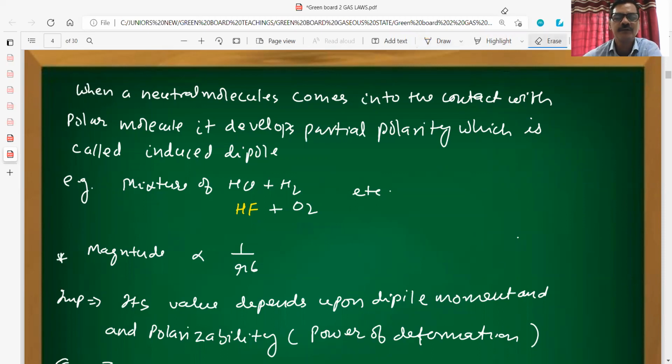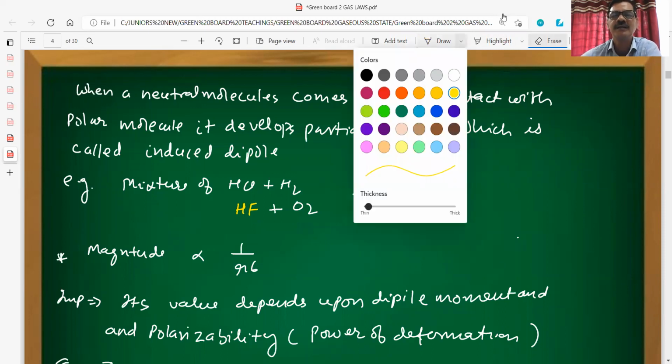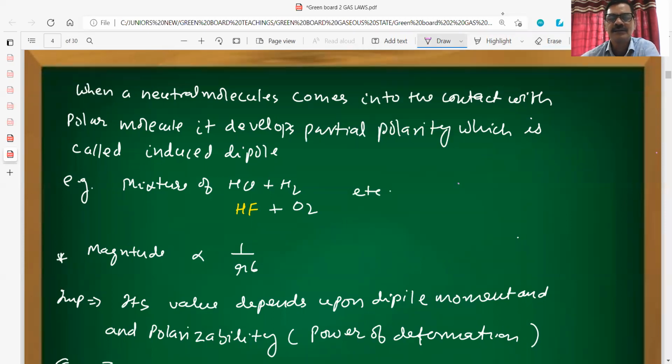Neutral molecule. So what will happen? Here we can represent this HF molecule. Here it is having partial negative, this side it is having partial positive charge.